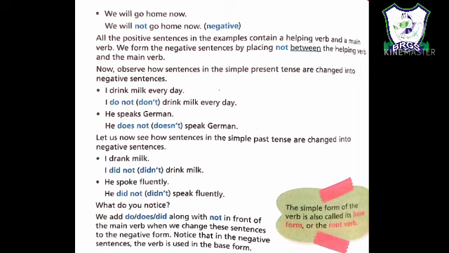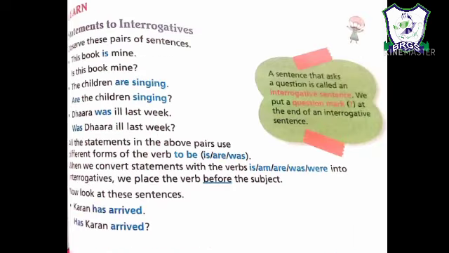Now we will learn how to change a statement into an interrogative sentence. It is as simple as that. As you can see on page number 111, this book is mine. How do we change it into an interrogative sentence? When we are given any helping verb in a sentence, we just put the helping verb before the subject. So what is the helping verb here? This book is mine. Is is the helping verb. So when we put is before this, the statement turns into an interrogative.